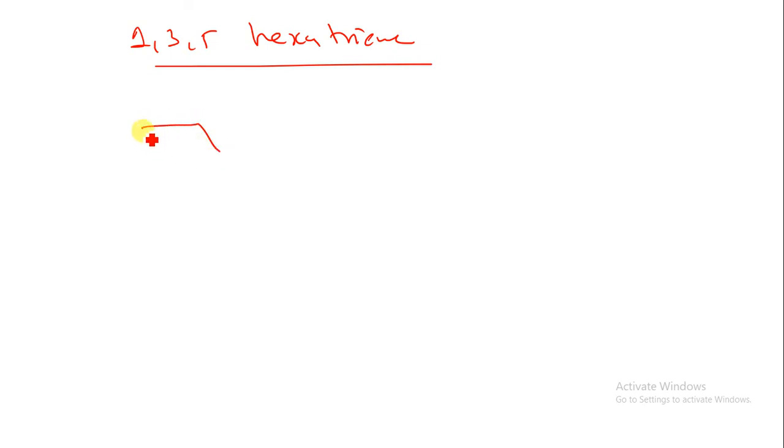Okay, so now let us understand 1,3,5-hexatriene. In the examination they will ask this type of question also: write down the symmetry properties or molecular orbital symmetry properties of 1,3,5-hexatriene. So first of all, let us draw the structure of 1,3,5-hexatriene. That is 1, 2, 3, 4, 5, 6. 1,3,5-hexatriene. So there are a total of 6 pi electrons.